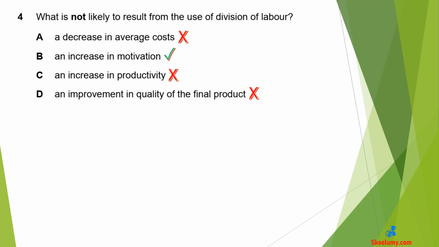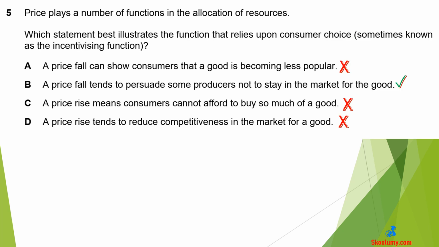Division of labour will increase production and reduce average or unit cost, as costs can be spread over a large output. C is wrong, as division of labour increases productivity. D is wrong because it improves the quality of the product. Question 5. Price plays a number of functions in the allocation of resources. Which statement best illustrates the function that relies upon consumer choice, sometimes known as the incentivizing function?